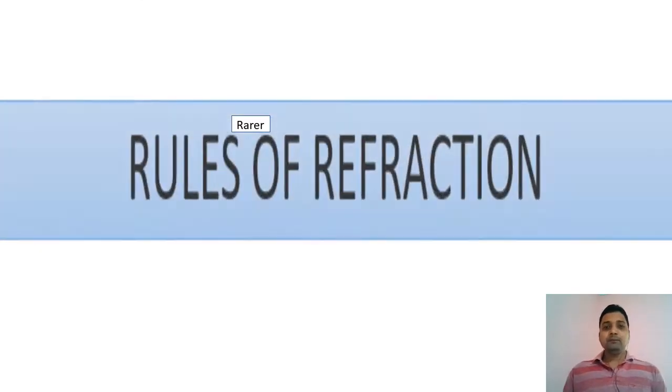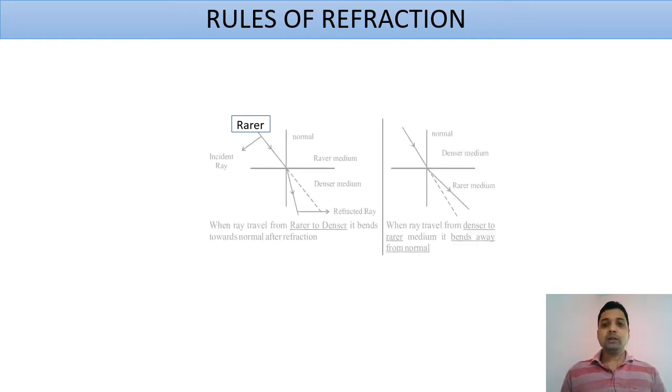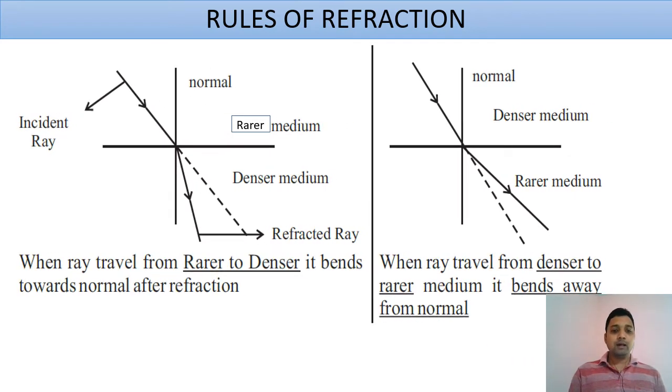Here are the rules of refraction, meaning when a ray of light travels from denser to rarer to denser medium, what changes will occur? First one, if we look here, when a ray of light passes, if we observe the first diagram here, case 1.